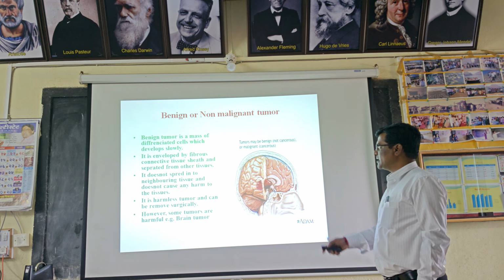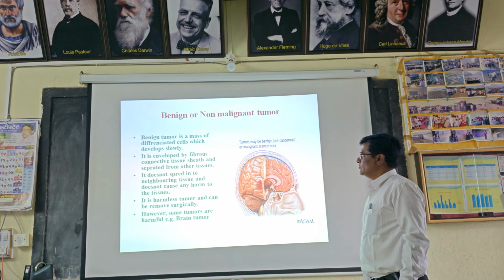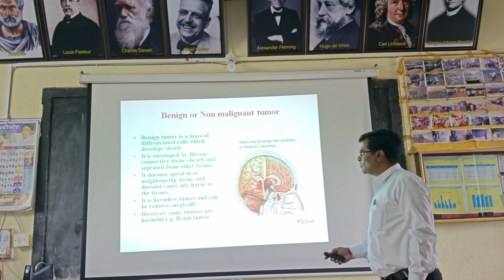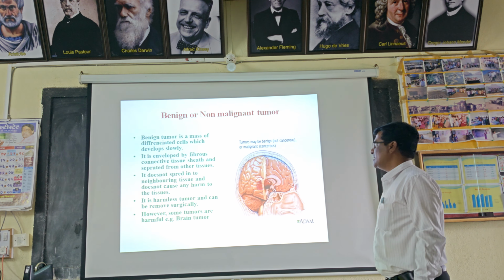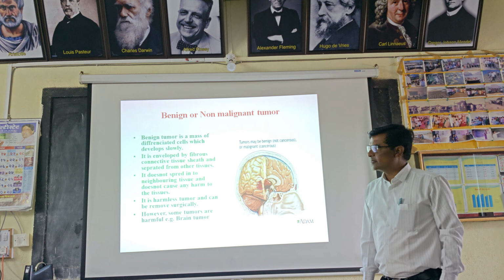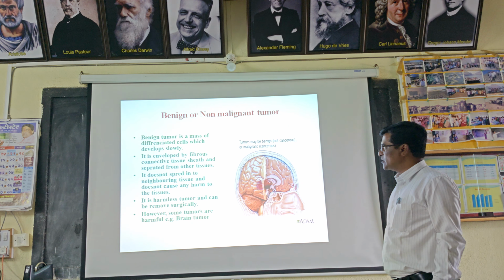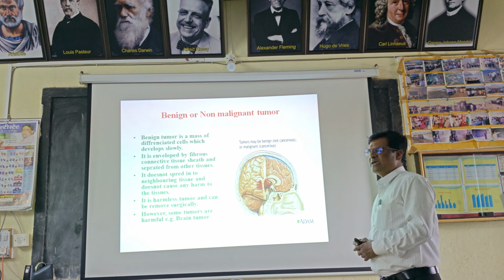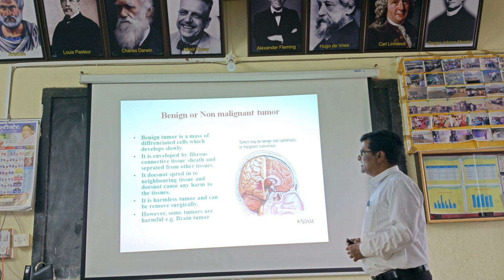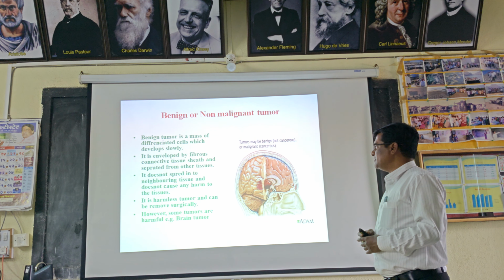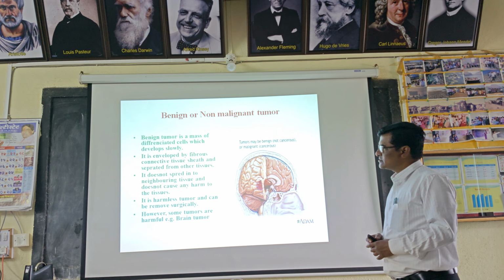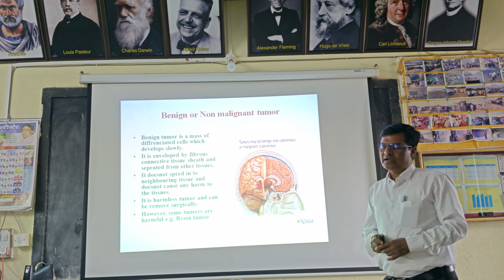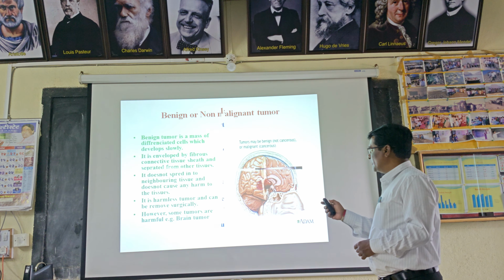Here the benign tumor is a mass of differentiated cells which develops slowly. It is enveloped by a fibrous connective tissue sheath and separated from other tissues. It does not spread into neighboring tissues and does not cause any harm to the tissues. It is a harmless tumor and can be removed surgically. However, some tumors are harmful, for example the brain tumor.